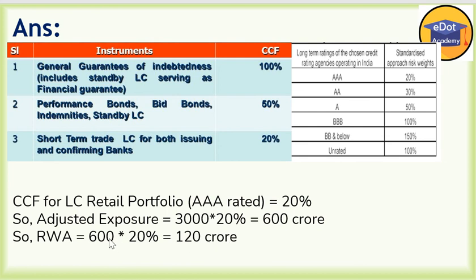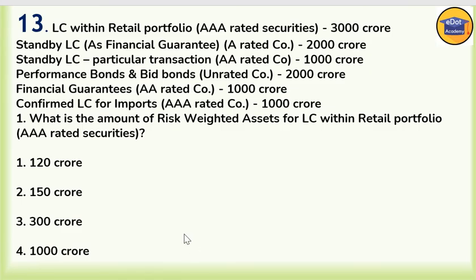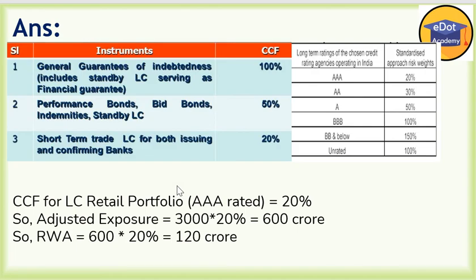Okay, so finally 600 into 20%, we are getting 120 crore. So the answer is first. Now I think you understood how to convert CCF, and this is the risk weight as per the given table. So you have to remember both tables. There's no way around it. You have to remember the risk weight, and you have to remember CCF also, because sometimes the data will not be given in the question.